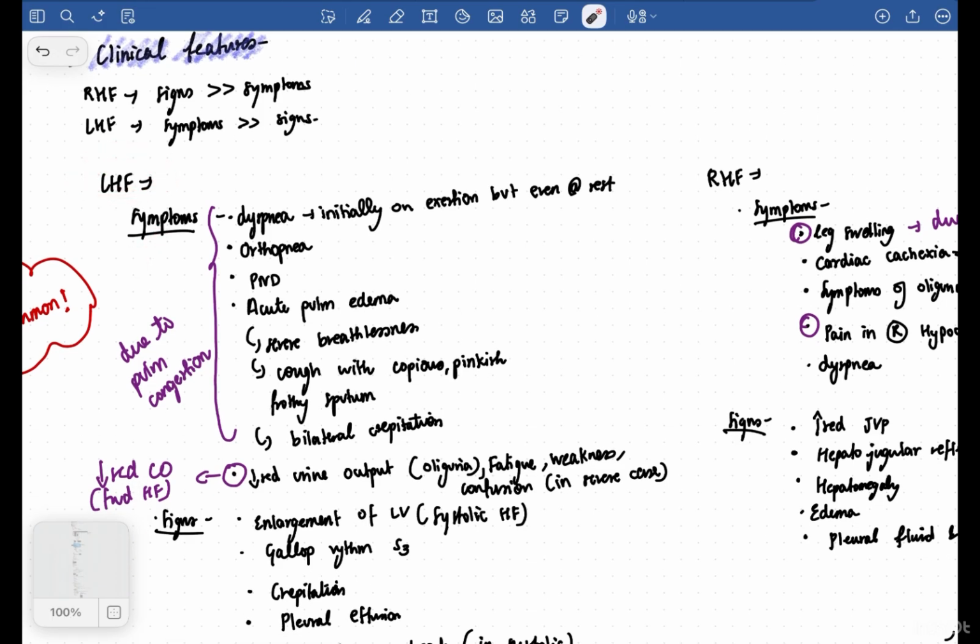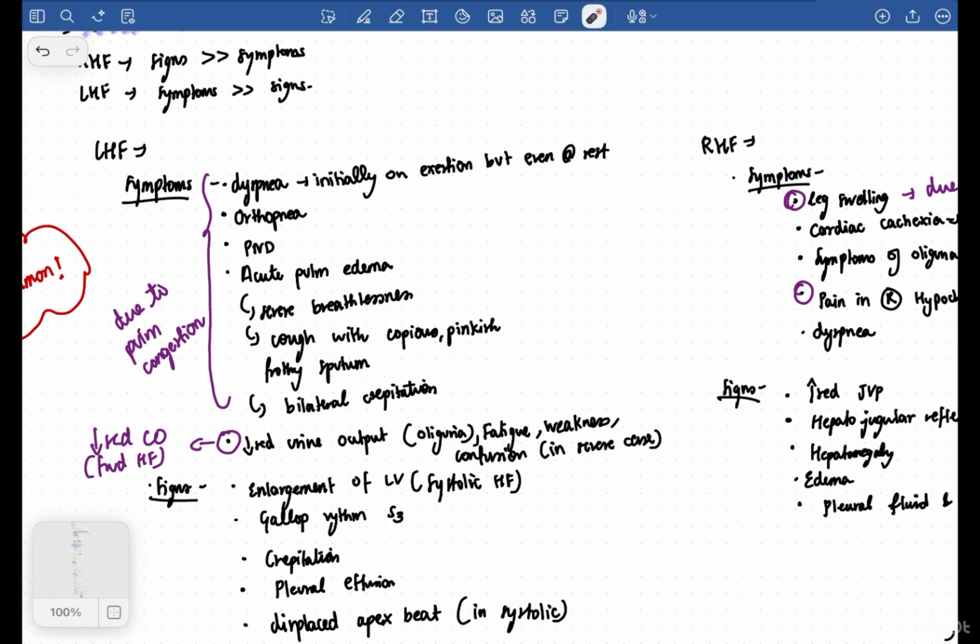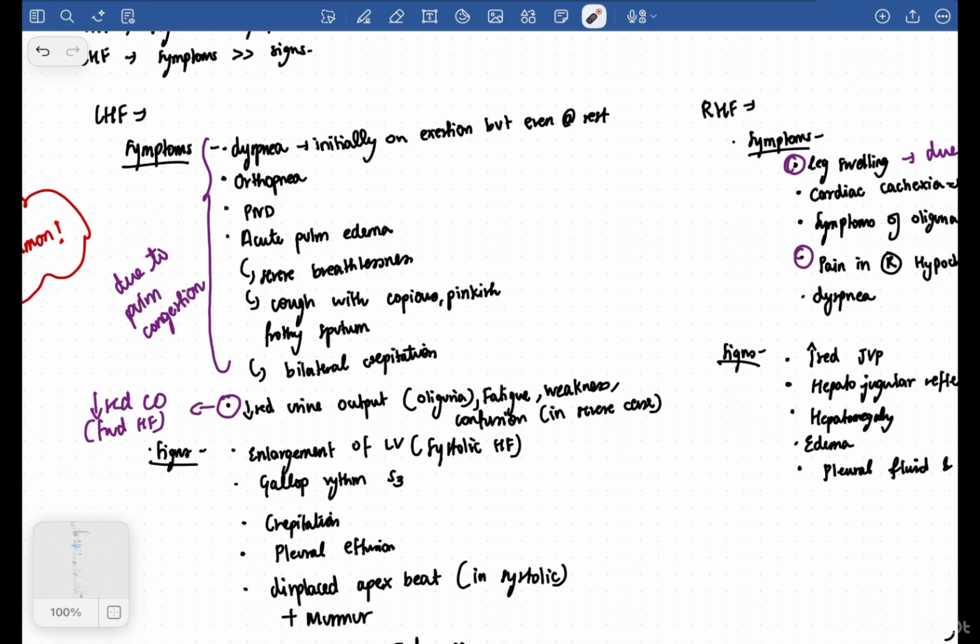So obviously whenever there's left-sided heart failure, it will even affect the left atrium. It will also affect the pulmonary circulation, right? So because the lungs are involved, you will have dyspnea, which will be initially on exertion, but over time it will be there at rest also. There will be orthopnea, PND, okay, and acute pulmonary edema can occur. Whenever there is pulmonary edema, you can have severe breathlessness and then cough with copious pinkish frothy sputum and bilateral crepitations. Okay, so all this is due to your pulmonary congestion. So whenever there's pulmonary congestion, you will have all these symptoms.